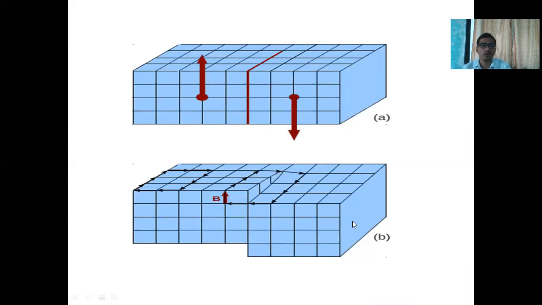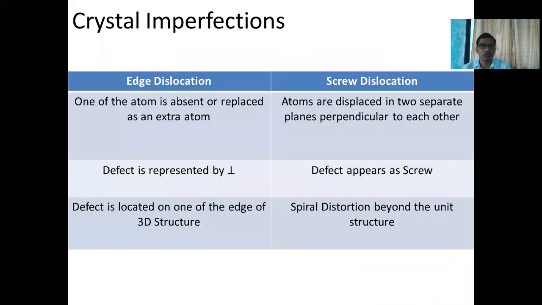This is also one of the examples of skew dislocation. Then, the difference between edge dislocation and skew dislocation: when one of the atoms is absent or there is an extra atom, such a dislocation is an edge dislocation. And when atoms are displaced in two separate planes perpendicular to each other, such a dislocation is a skew dislocation.